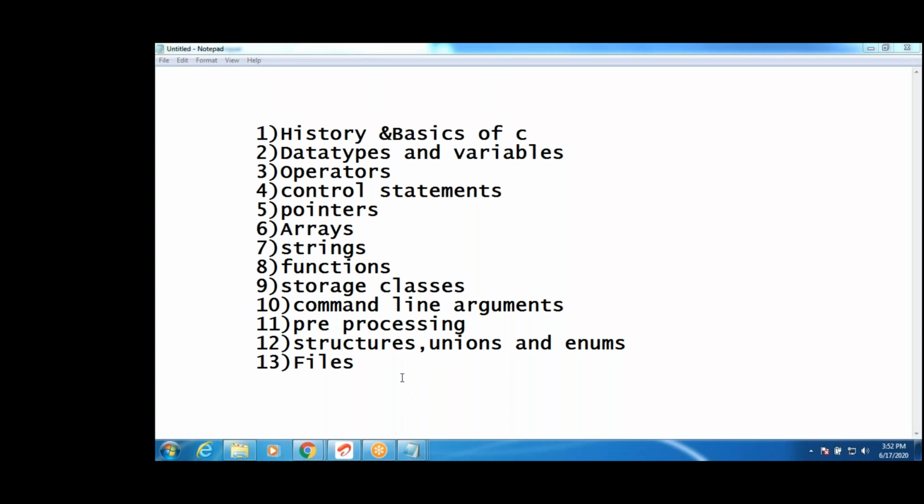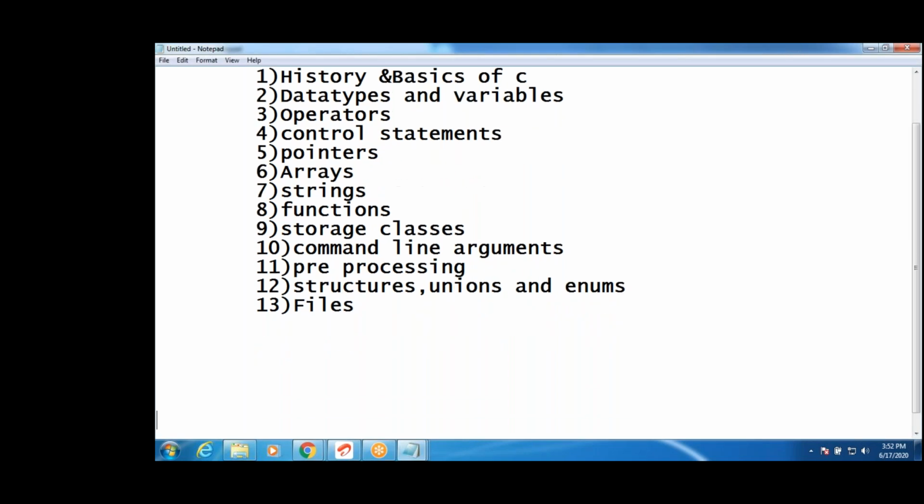Completed? Next one, guys. If completed, we discuss the history and basics of C programming. Typecasting belongs to operators. Meghana, it's the pre-processor directives and pre-processing. Typecasting is an operation that we will cover in the operators topic. You understood, right? What is the syllabus we are going to discuss?